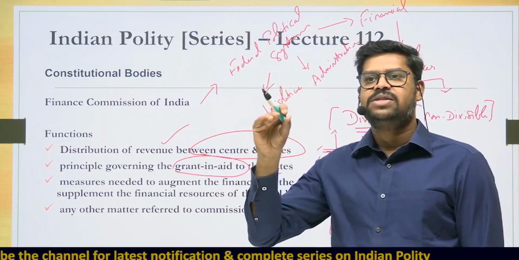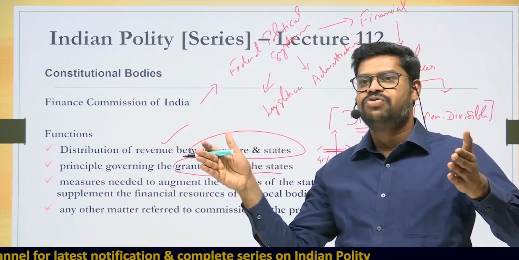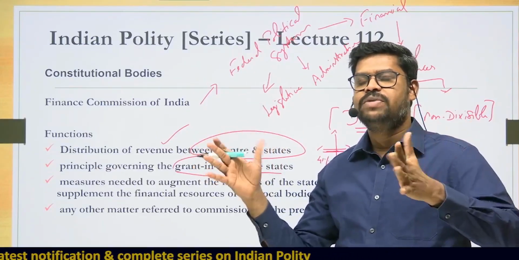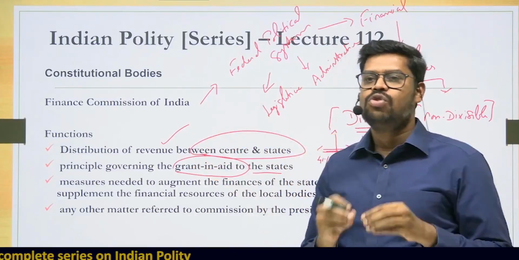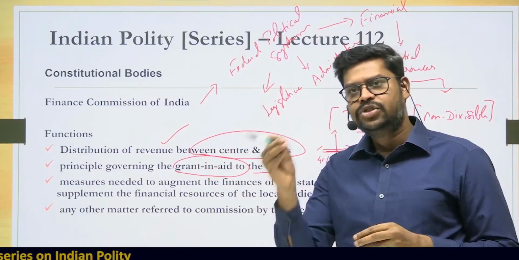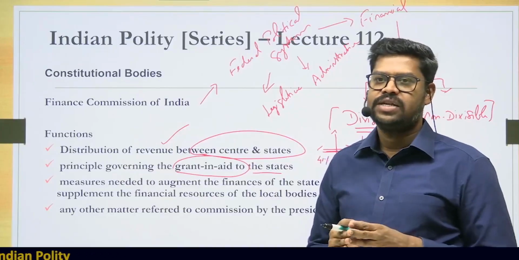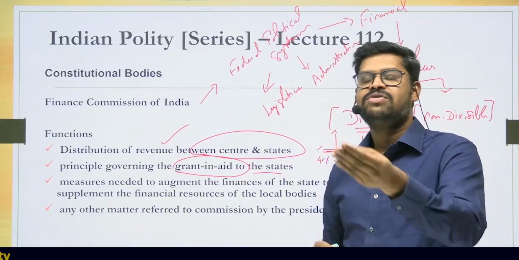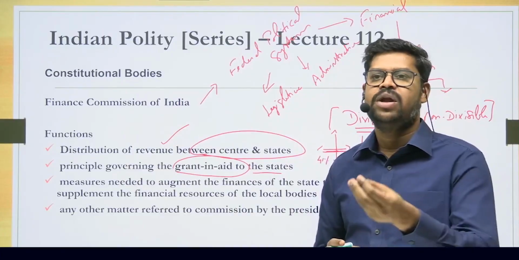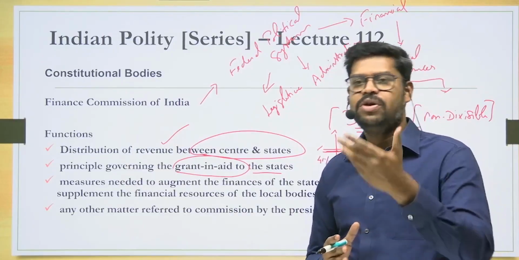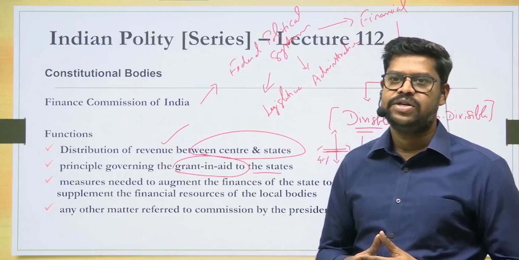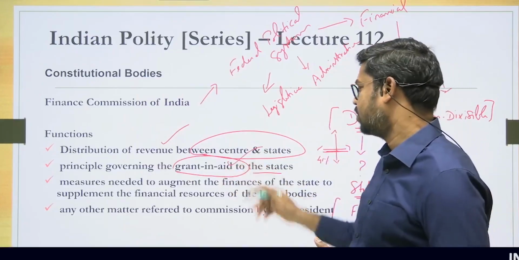Overall for all the states it is 41%, but out of the 41%, if a particular state is getting 2%, that 2% revenue will go to that state. In addition to the 2% revenue that the state has got, the state may also receive certain granting aid, say for example 0.5% granting aid. That shall also be on the basis of the recommendation given by the Finance Commission.